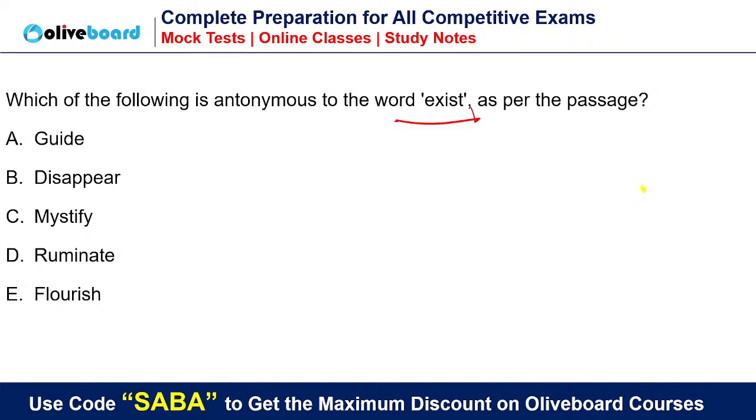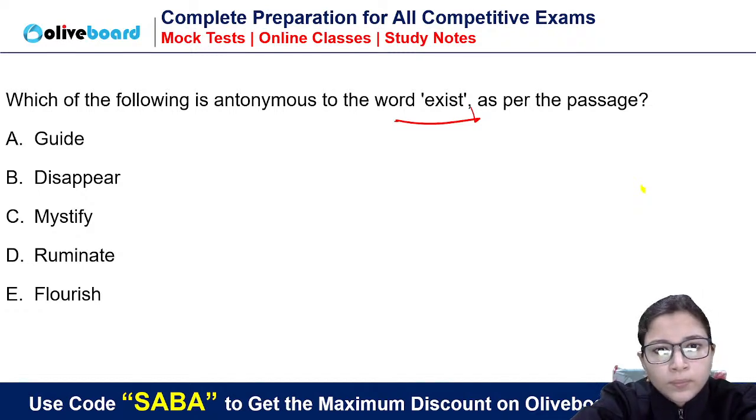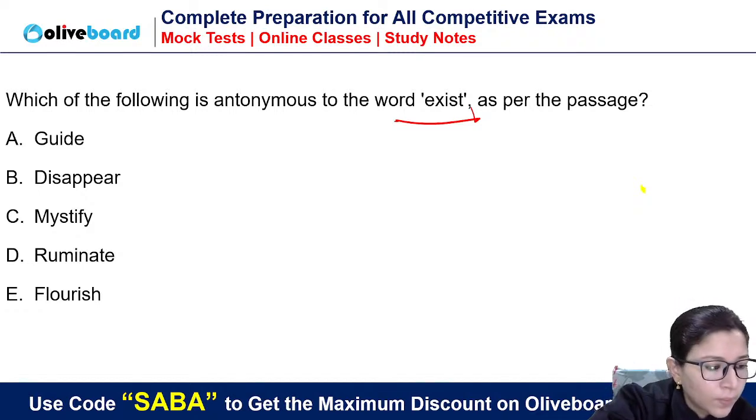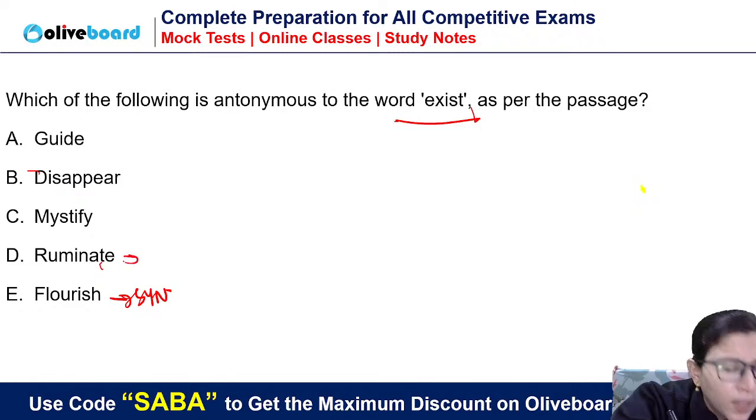Opposite of the word exist. So exist means, just see, flourish will be the synonym. Okay. Ruminate basically we call to think over past things. So simple, it will be disappear. Disappear. Exist matlab present. Exist carries the sense of present. So the opposite will be disappear.